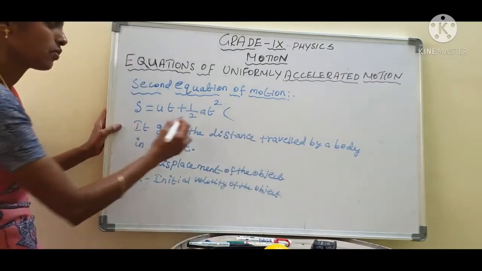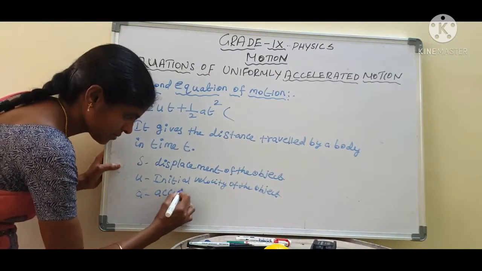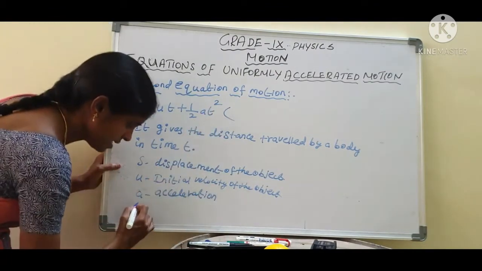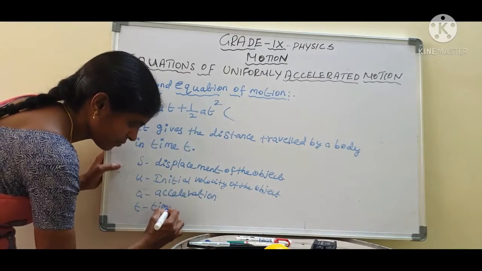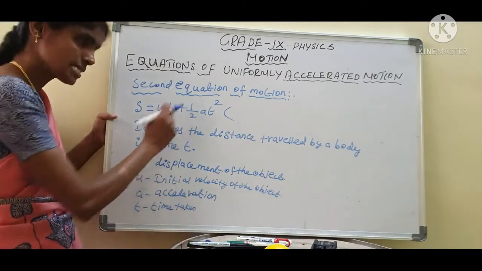Next, what is meant by a? a is the acceleration. t is the time taken. This is the second equation.